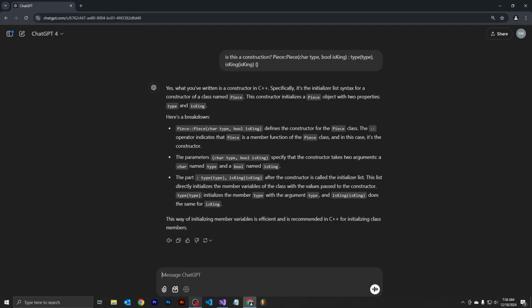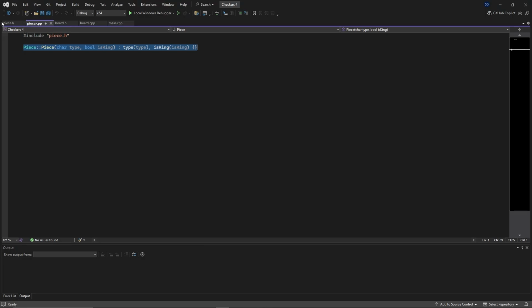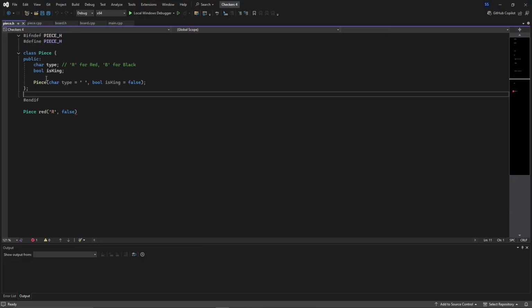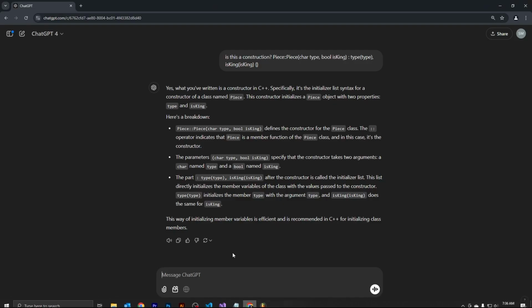so let's go back over to this. All right, so this is the CPP, and this is the actual constructor itself. So we're saying, okay, I don't understand this part. So what's up with this part?